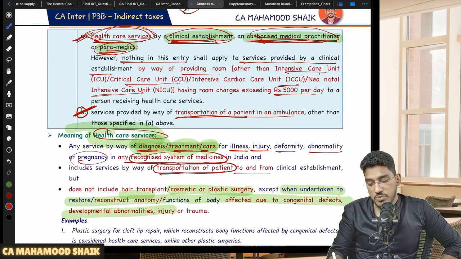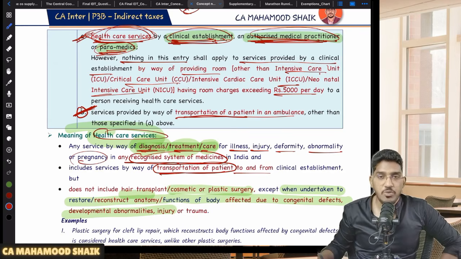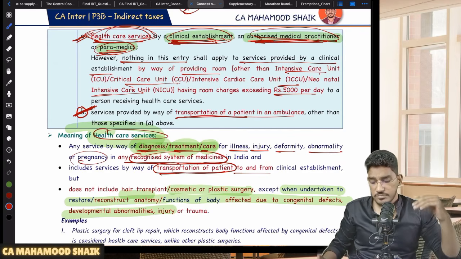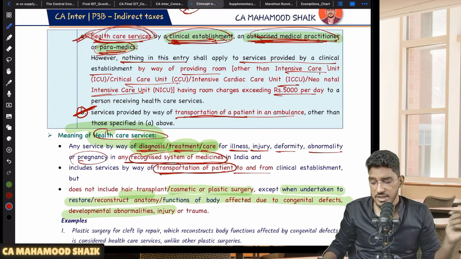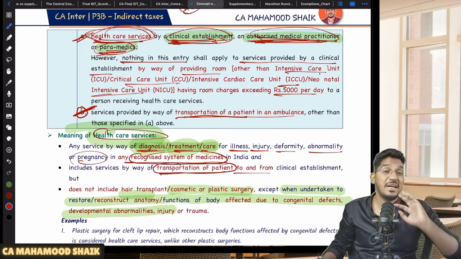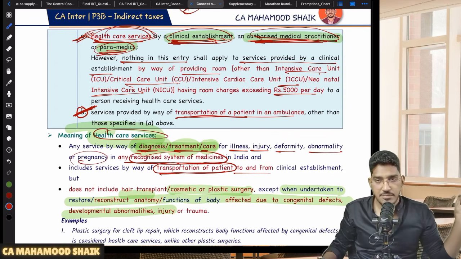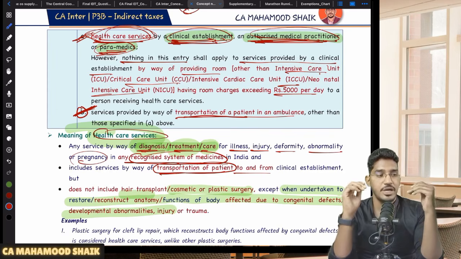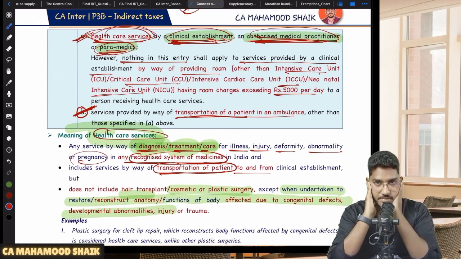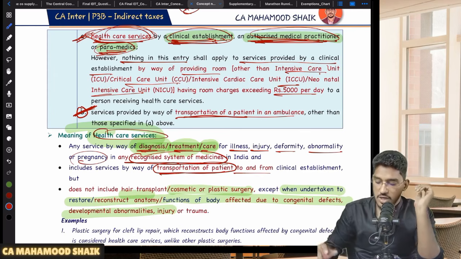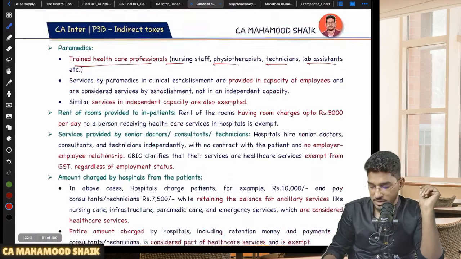Okay. So in the first point, ambulance services are exempted only when provided by a clinical establishment, authorized medical practitioner, or paramedics. But in the B point, they have extended the scope. So services by way of transportation of patient in an ambulance provided by anybody, not just a clinical establishment, authorized medical practitioner, or paramedics, will be exempted. Understood? Clear? So this is what regarding healthcare services.